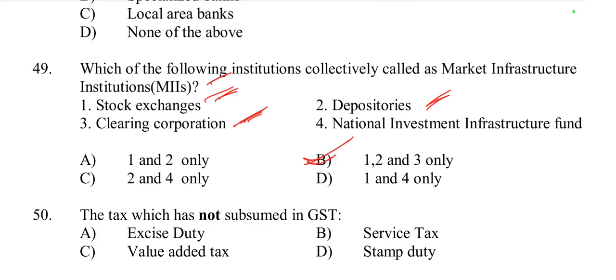So market infrastructure institutions include organizations that provide essential infrastructure for the smooth functioning of the financial market. These typically include stock exchanges, depositories and clearing corporations. The National Investment Infrastructure Fund, the last one, is not considered an MII. So here option B is right.